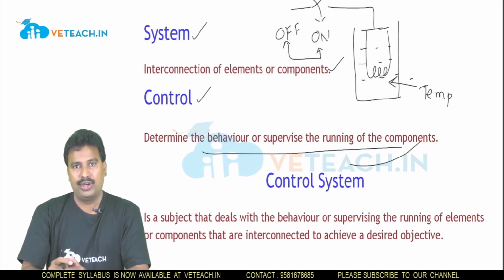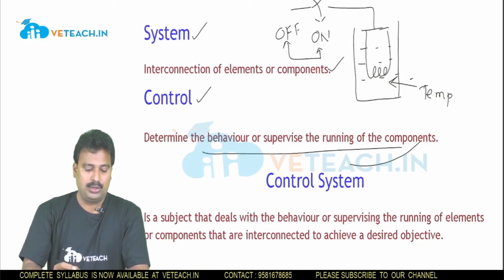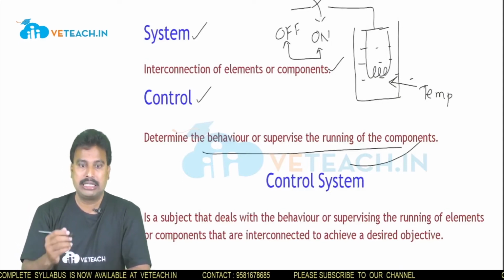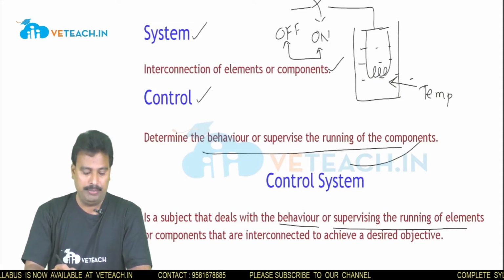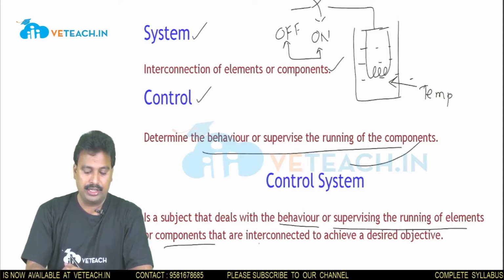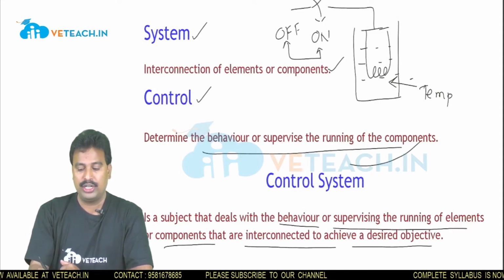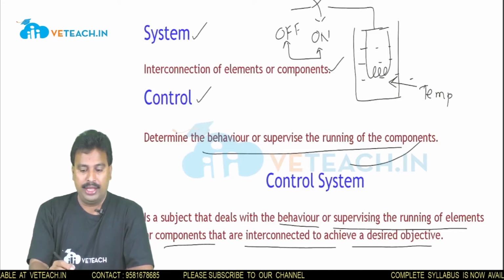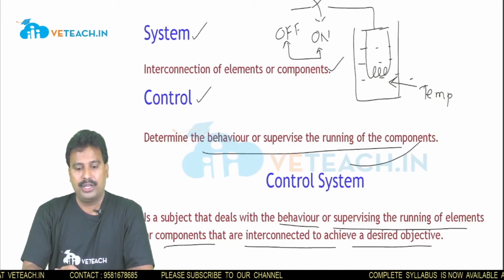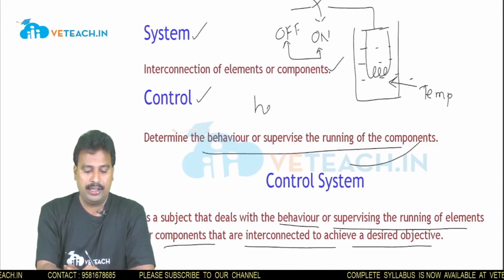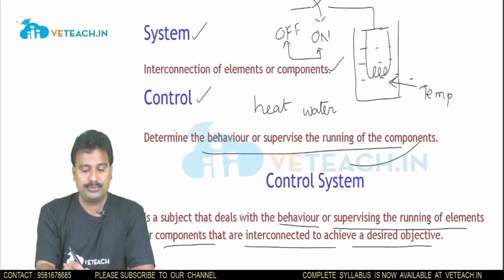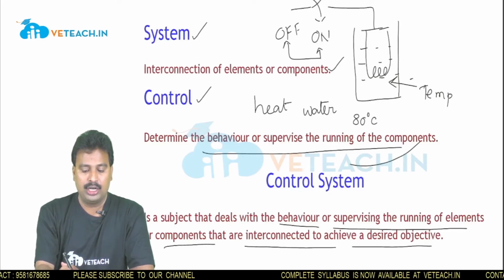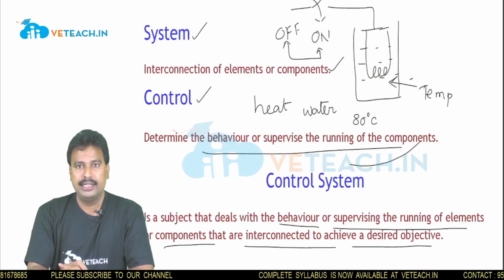Now, we define control system. Control system is a subject that deals with the behavior or supervising the running of the elements or components that are interconnected to achieve a desired objective. In the given example, our objective is to heat water to a desired temperature. I want to heat the water to a temperature of 80 degrees centigrade.